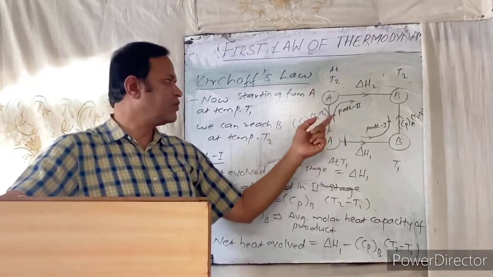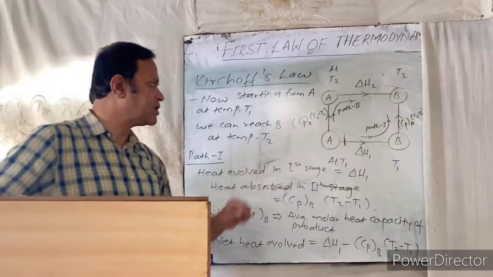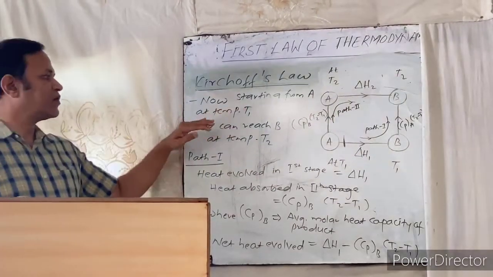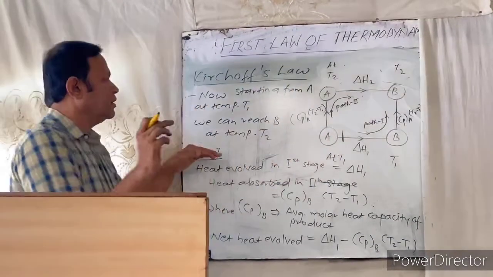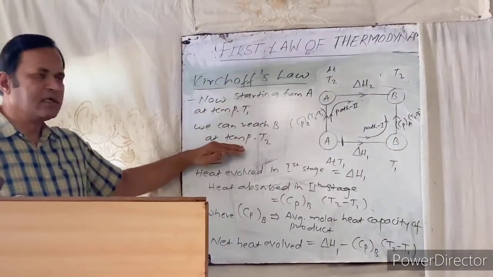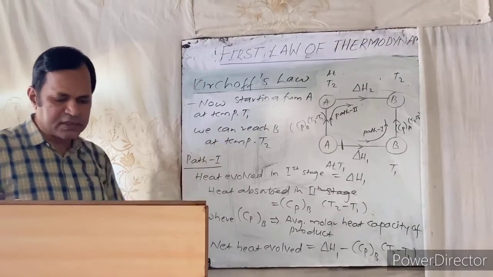Now the same process follows two paths. This is path 1 and this is path 2. Now let us discuss here. Starting from A at temperature T1, we can reach B at temperature T2. Therefore, in case of the first path, what happens?